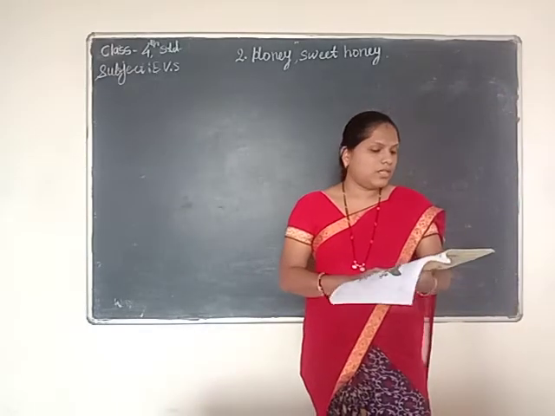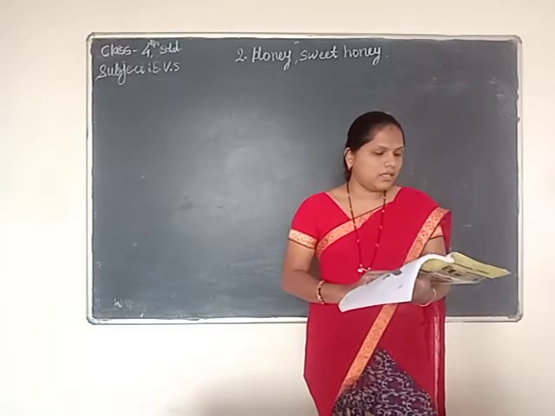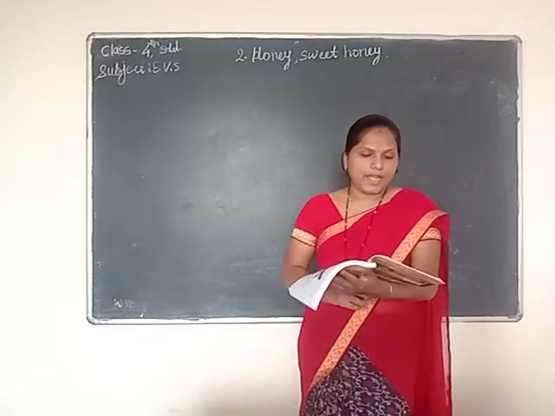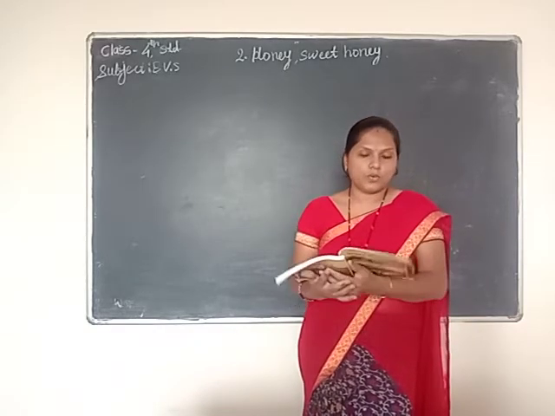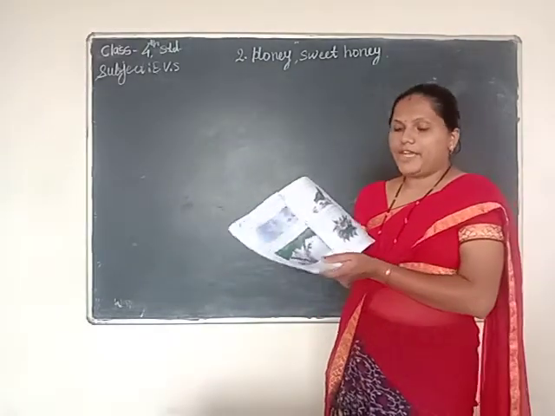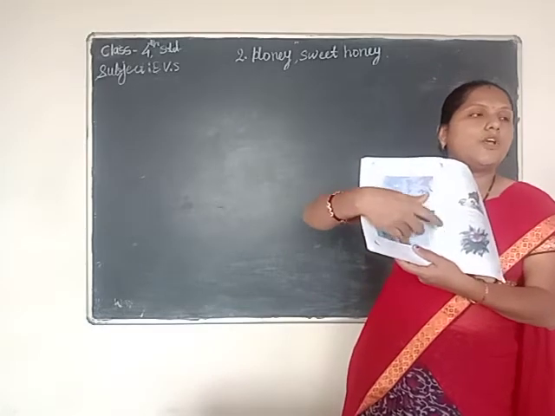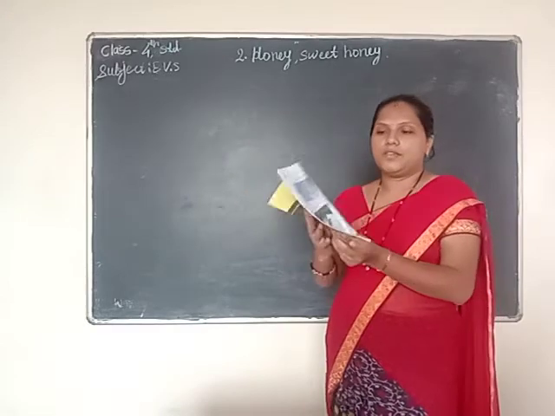Next, Tejas said, yes, Radha, look at the tree. The monkey is sitting on a branch. Where did Tejas tell Radha to look? Look at the tree. Children, look in your book. There is one tree. There is a monkey sitting on a branch of the tree. Are you seeing it? Yes.